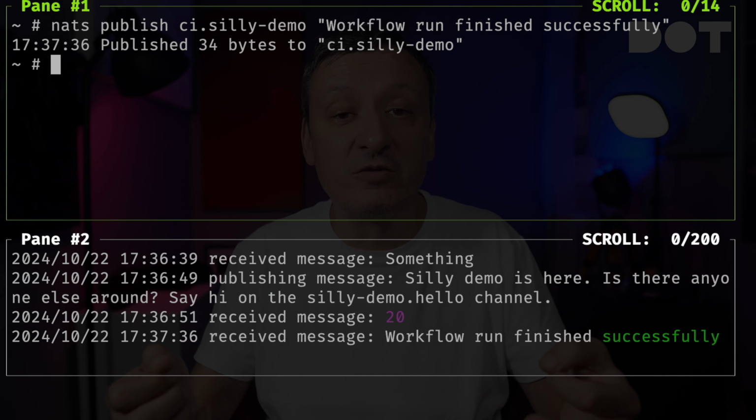In the real world situation, that subscriber could have been, let's say, Argo Events, which, among other things, can subscribe to NATS channels and trigger actions as a result of specific messages. It could have triggered another workflow run, or it could have created a Kubernetes job, or anything else. The sky is the limit, but the point is still the same.